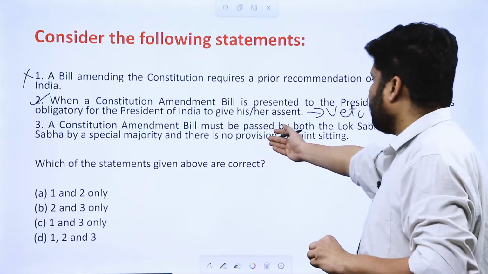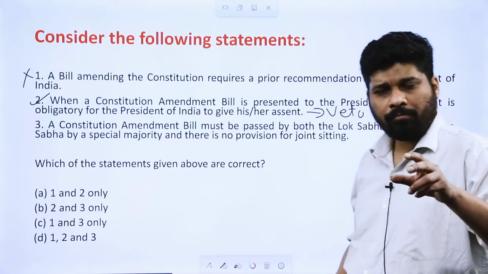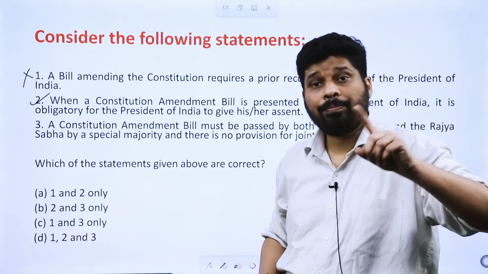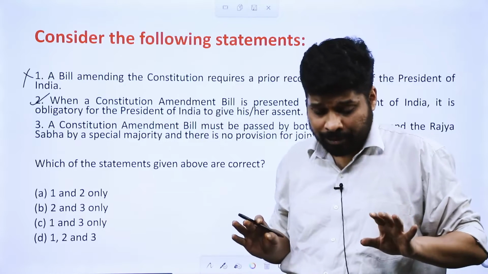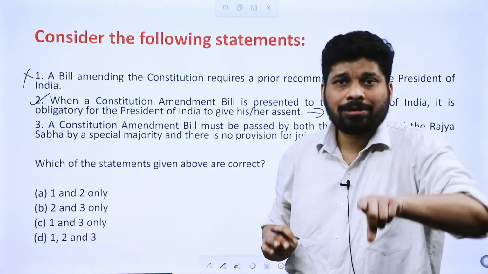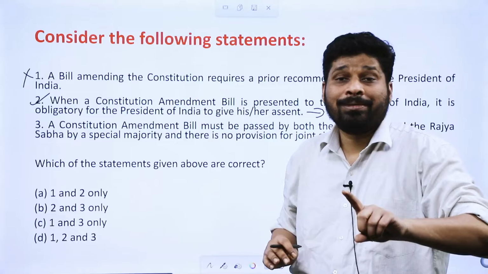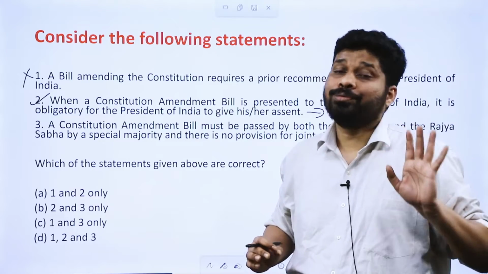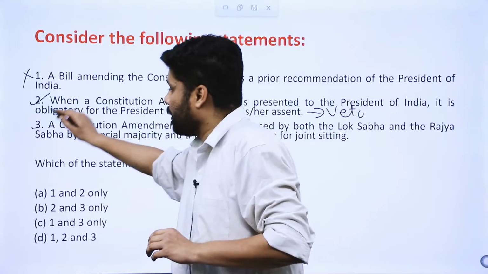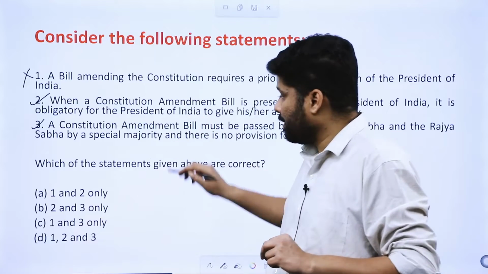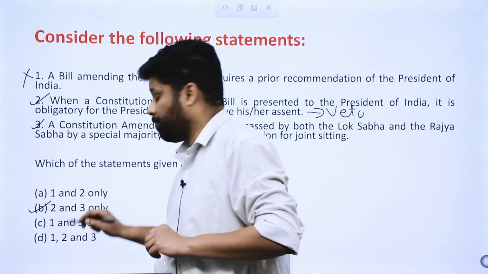And of course then we have the provision ki both houses have to pass this bill individually. Constitutional amendment bill has to be passed by Lok Sabha and Rajya Sabha individually with special majority. ठीक है, there is no question of joint sitting. तो third statement is also right. First statement is wrong, second and third statement is correct. Our answer will be B.